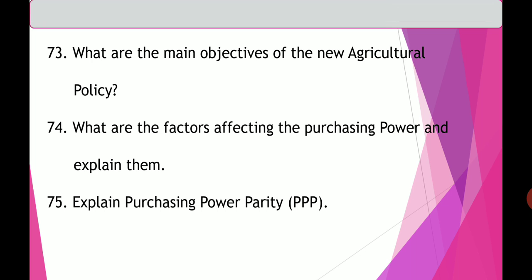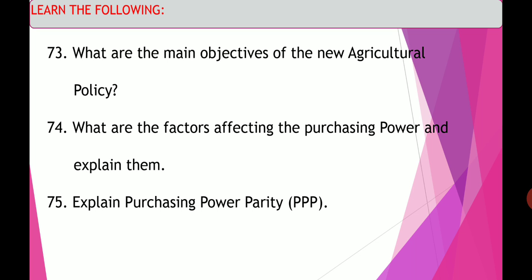Next one, learn the following. Kindly complete the book back and interior questions. So learn well. We are going to complete the portion. Learn, write and see the test. Your question is, what are the main objectives of the new agricultural policy? Next question is, what are the factors affecting purchasing power? Explain.